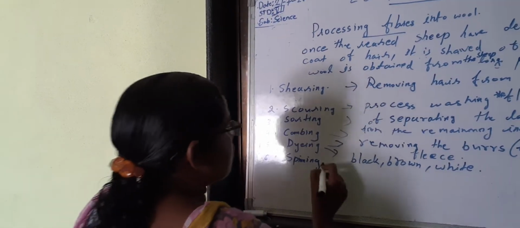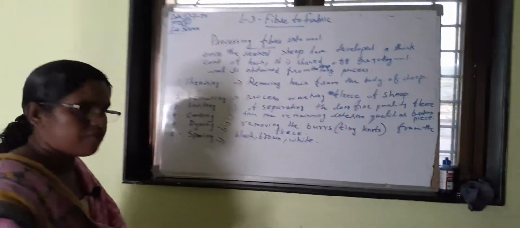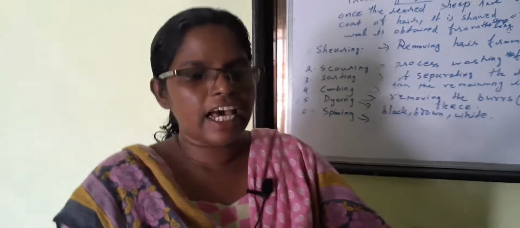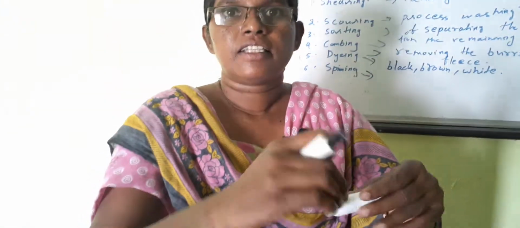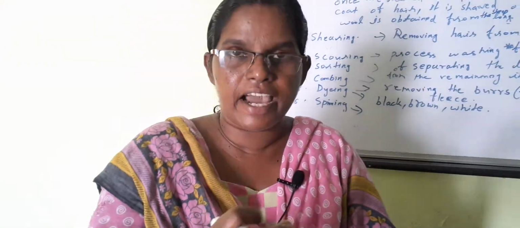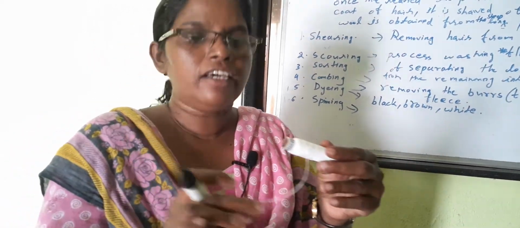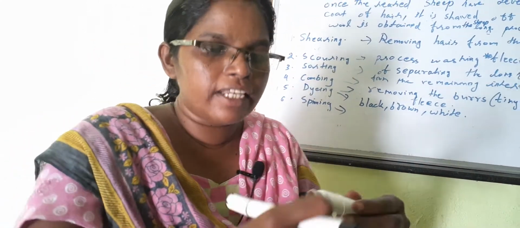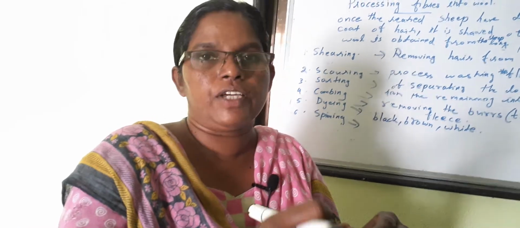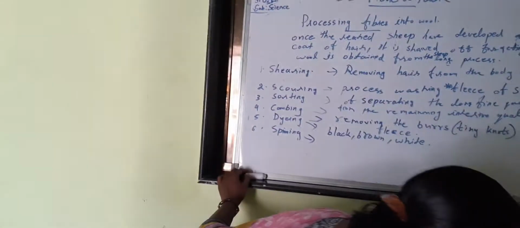Okay. Next one, spinning. Spinning is after all is finished, the fibers are taken and spun like that. This is spinning yarn. This is yarn. This yarn thread is taken, this is a cotton cloth only. Woolen cloth is made like this. Okay, understand? That is yarn or spinning.